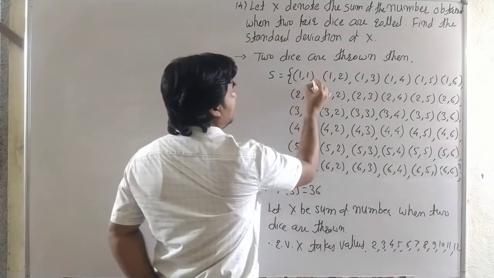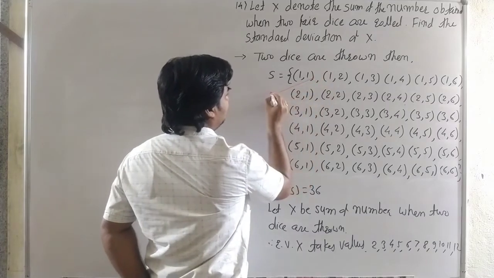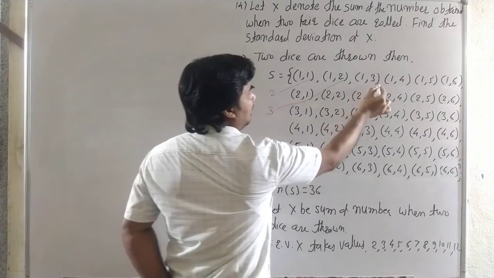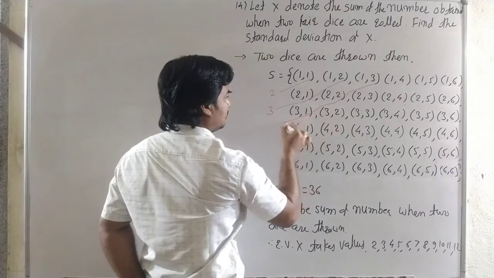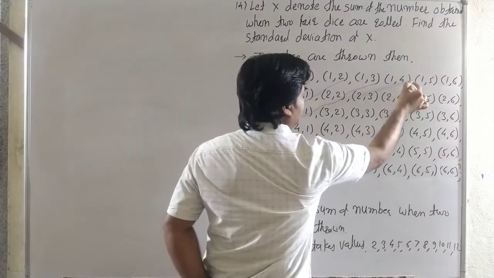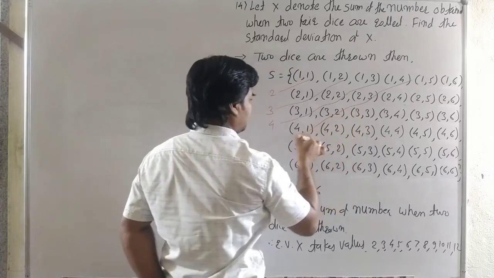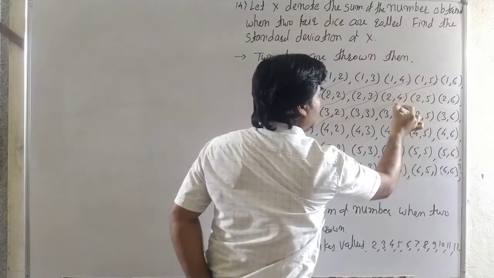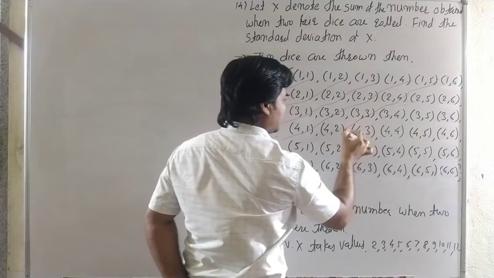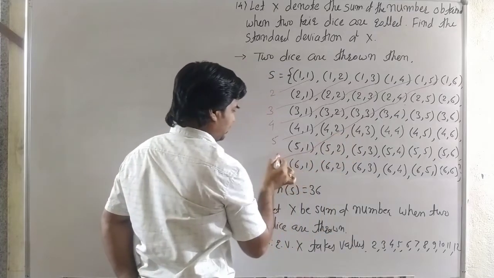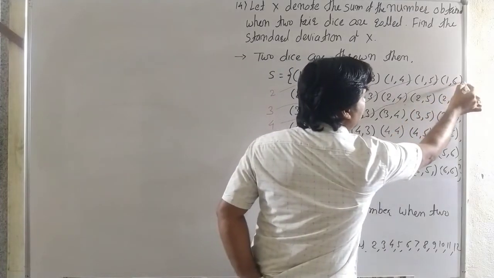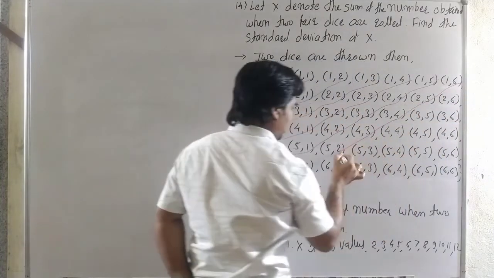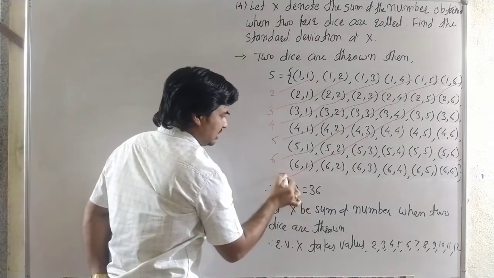Now see carefully. Here the sum is 2, here the sum is 3, here the sum is 4, here the sum is 5, and 1, 5 gives sum 6, 2, 4 is 6, 3, 3 is 6, 4, 2 is 6 and 5, 1 is also 6. Then 6, 1 gives 7, 2, 5 is 7, 3, 4 is 7, 4, 3 is 7, 5, 2 is 7 and 6, 1 is 7.